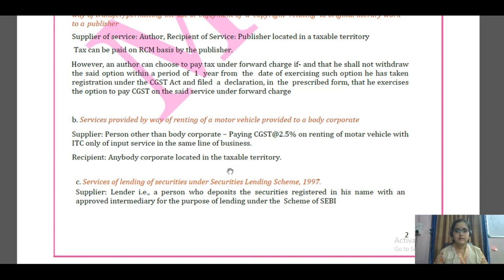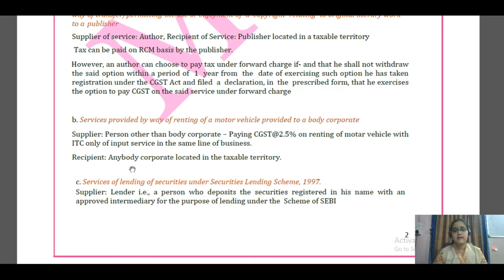Similarly, the same thing is being given here. The ITC of input services can be used if the input service is from the same line of business. Like the person who is providing this service of renting of motor vehicle to a body corporate can take the ITC only when he has received the same from the other party. Therefore, supplier is any person other than body corporate, and recipient is a body corporate located in the taxable territory.